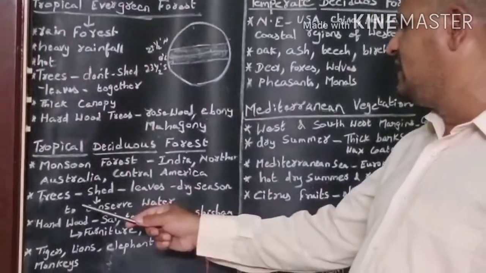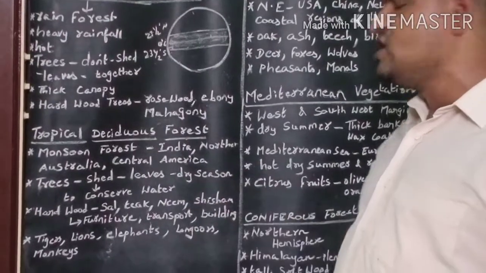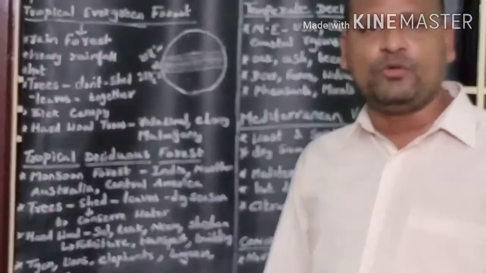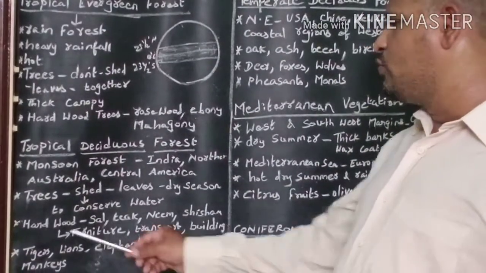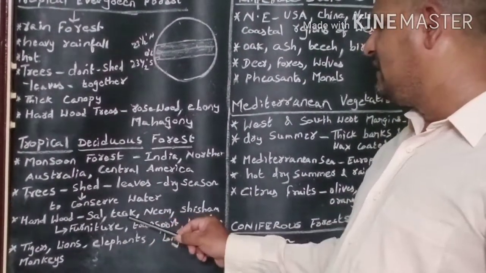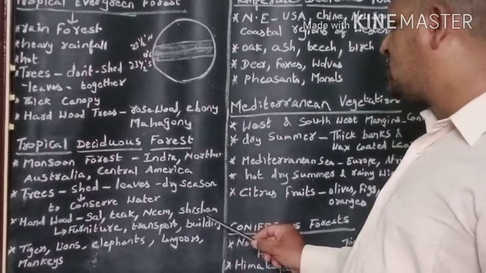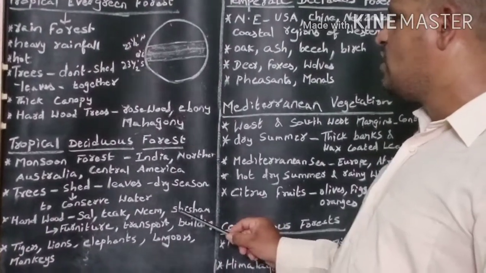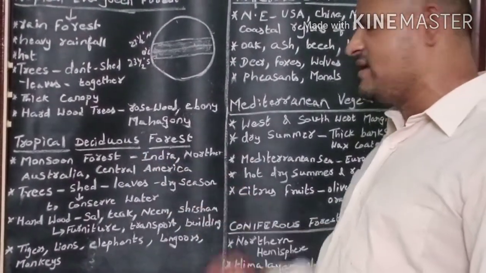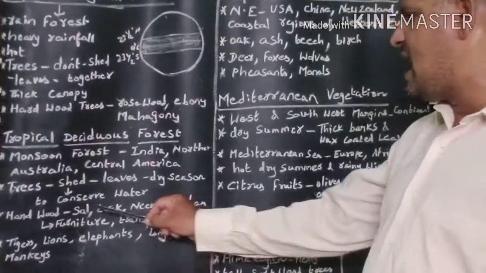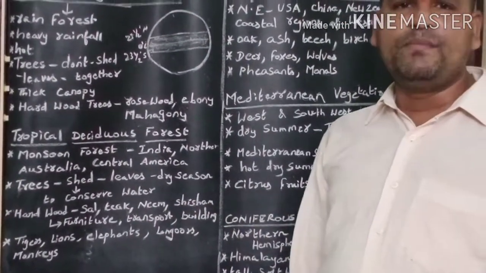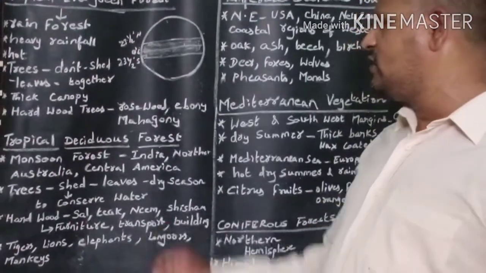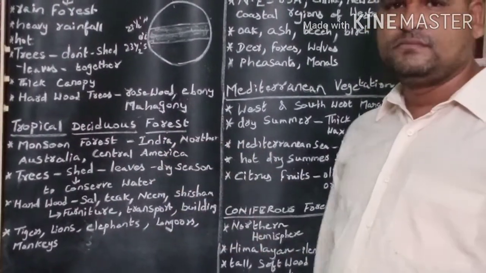Why do the trees in tropical deciduous forest shed their leaves at a time during the dry season to conserve water? Hardwood trees like sal, teak, neem, and shisham are the common trees grown in tropical deciduous forest.